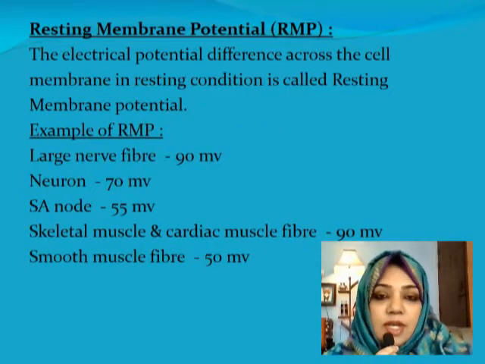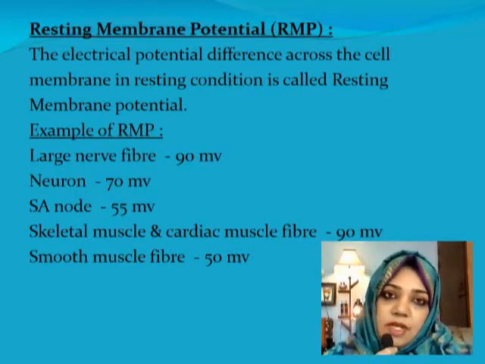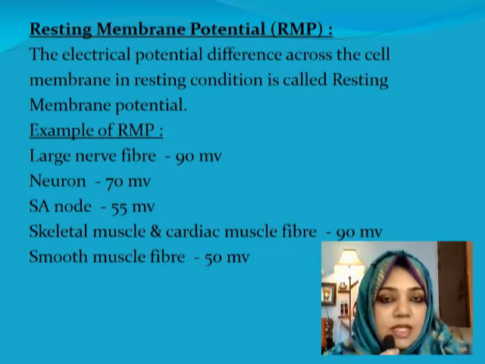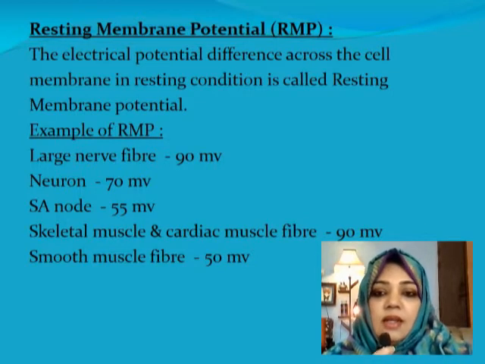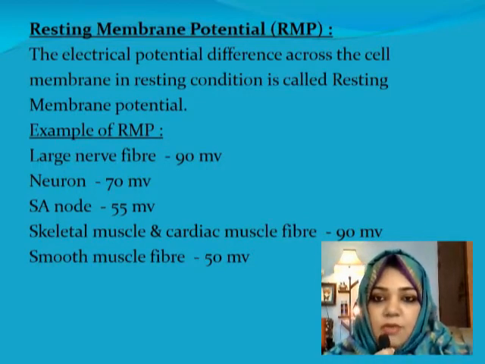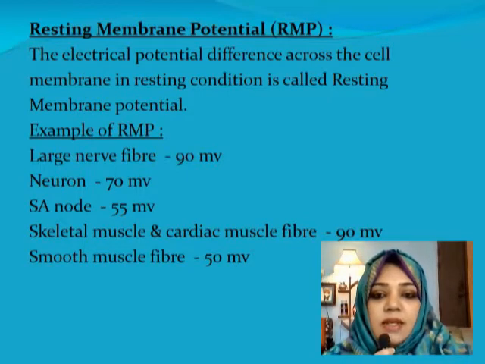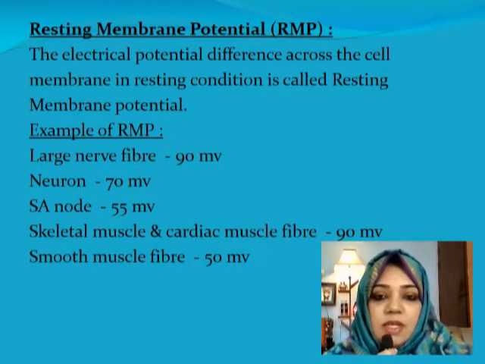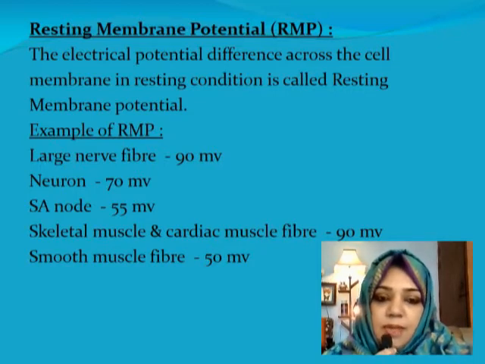So, what is resting membrane potential? It is the electrical potential difference across the cell membrane in resting condition. Some examples of resting membrane potential: in a large nerve fiber it is minus 90 millivolt, in a neuron it is minus 70 millivolt, in skeletal muscle and cardiac muscle fiber it is about minus 90 millivolt, and in smooth muscle fibers it is minus 50 millivolt.